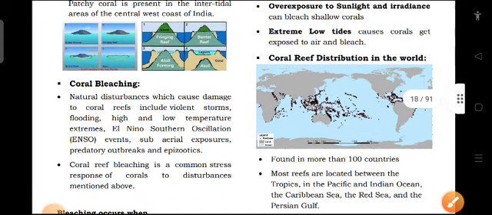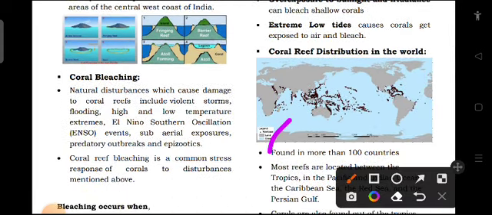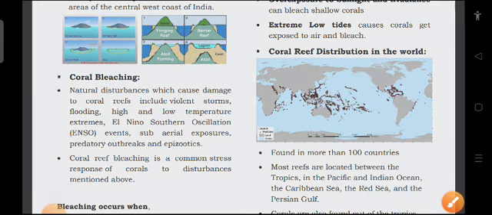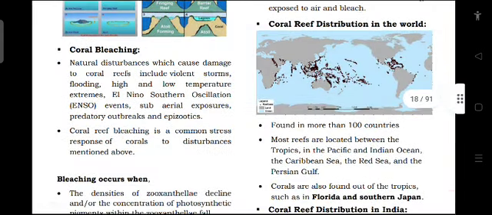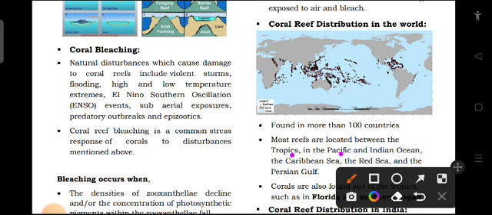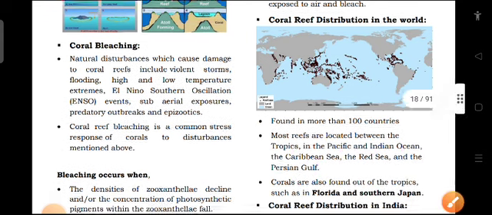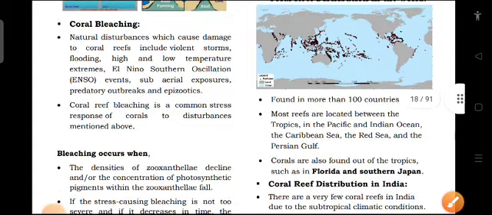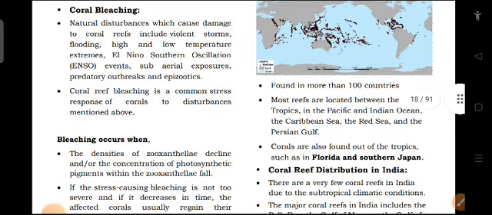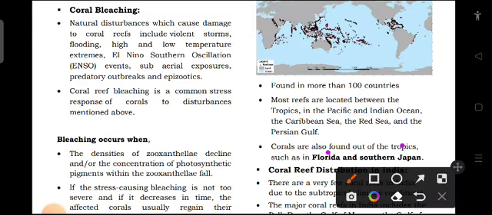Found in more than 100 countries. Yes, we can witness it here itself. Then more reefs are located between the tropics, in the Pacific and in the Indian Ocean, the Caribbean Sea, Red Sea, then Persian Gulf. These are the various oceans where coral reef is found abundantly. Corals are also found in the tropics such as Florida and southern Japan. So it's found in Florida and also in southern Japan.